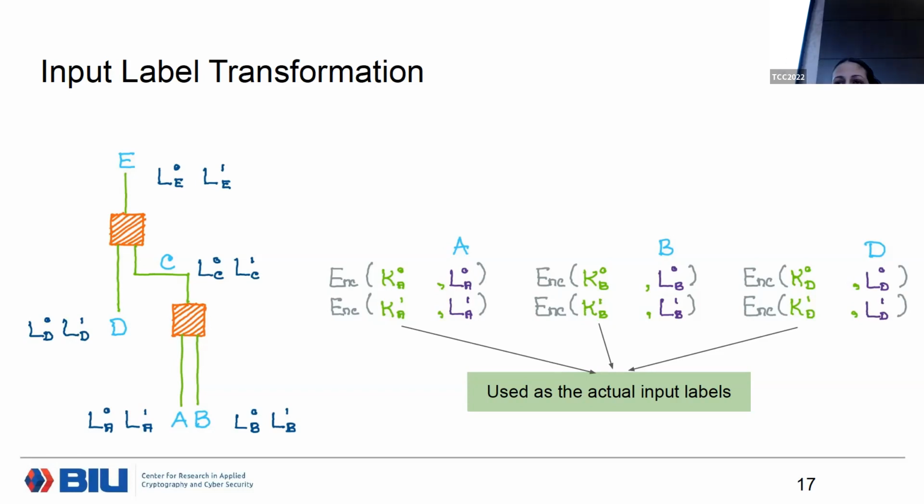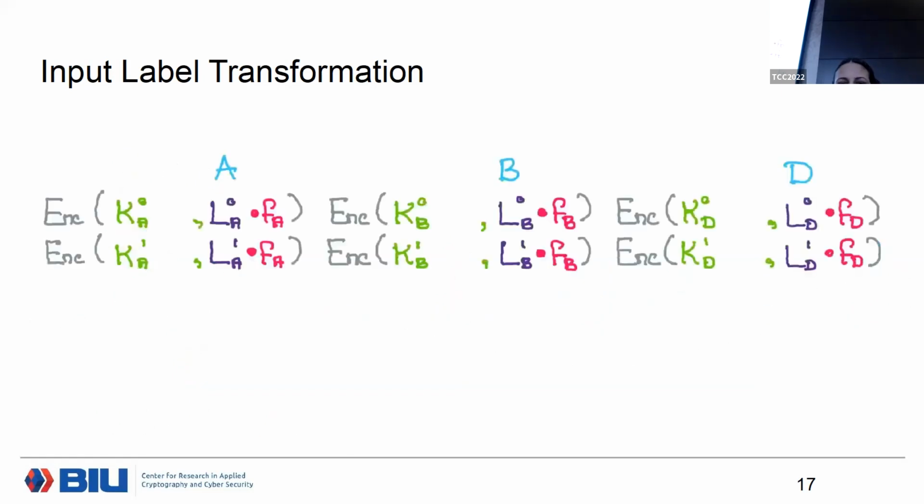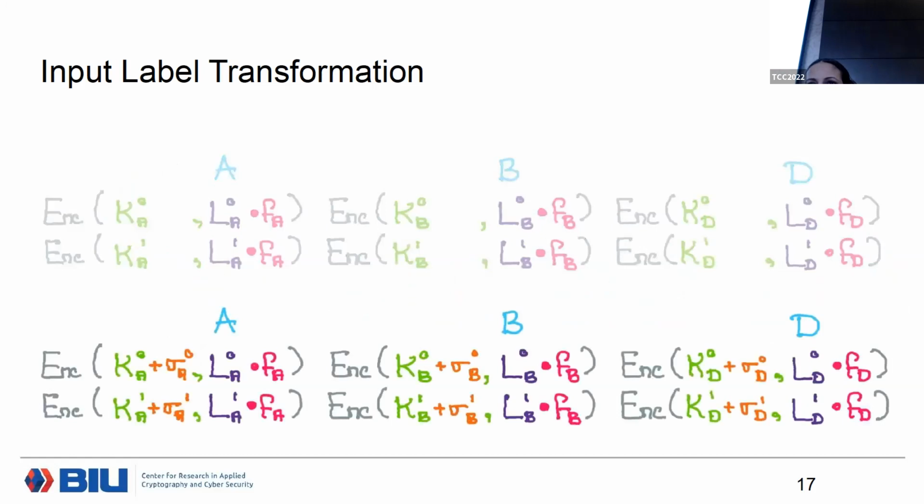And as part of re-randomizing the garbling scheme, or this transformation, the server, or each server, also applies the corresponding transformation on this set. So here, if you have a set of ciphertexts, first we apply the transformation on the set of plaintexts and then on the set of keys. Okay, sorry, wrapping up.